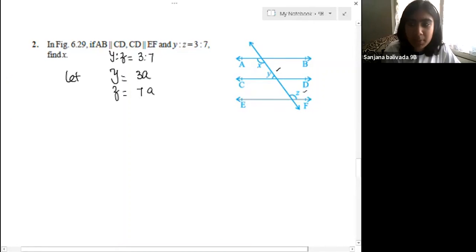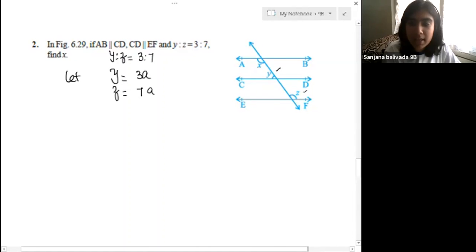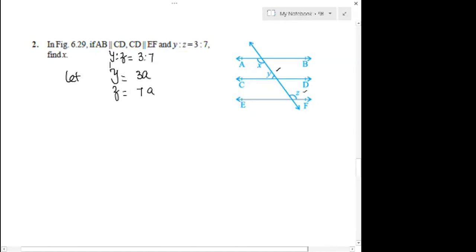But aren't we supposed to take it in X? You can, but already we have X now. Take something simpler, because X and Y are allied angles, so we can say X plus 3X is equal to 180 or something like that. We can solve it that way also. But you don't take X because we already have the X variable. I suggest not to go with X. Take something like a, b, whatever it is.